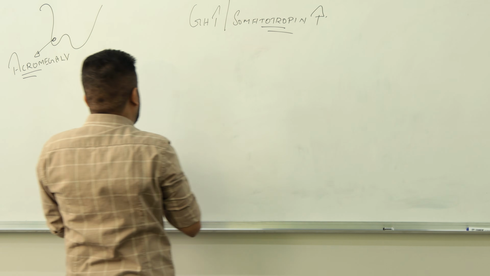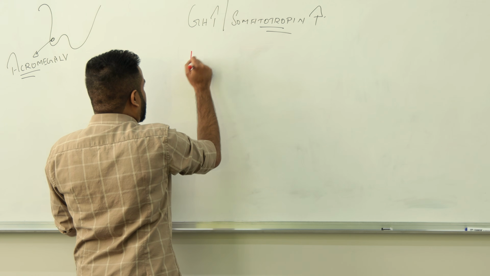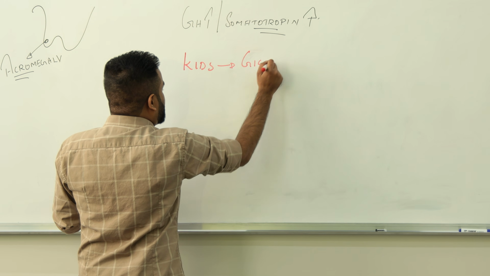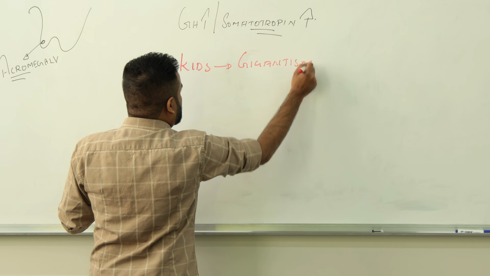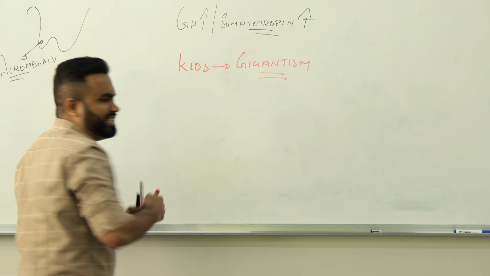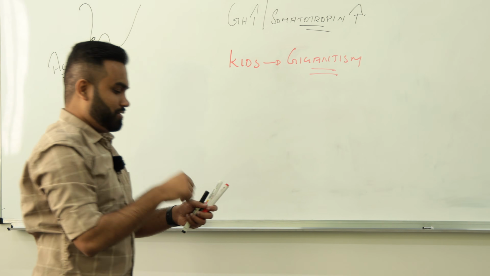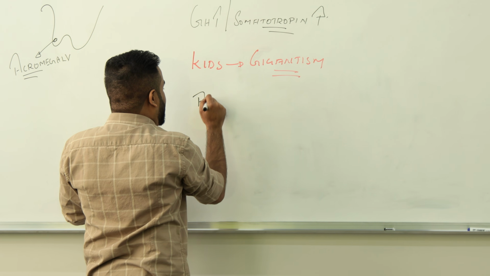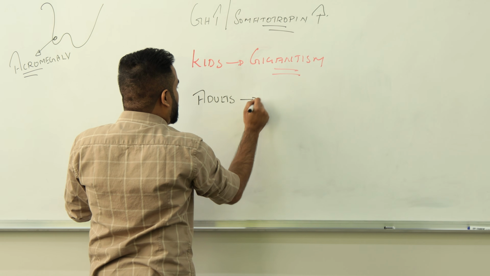In kids, we simply call it gigantism. Kids, we call it as what? Gigantism. They will have more growth in height, they will be like a bamboo tree, my God. Kids, right? But in adults, what will grow, you know? The extremities grow. In adults,